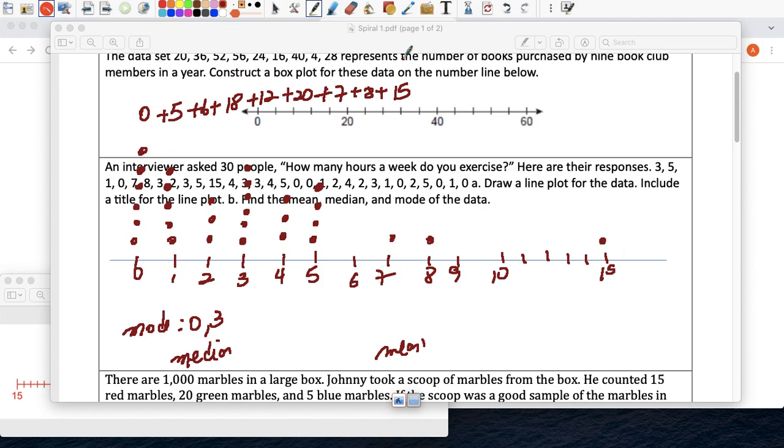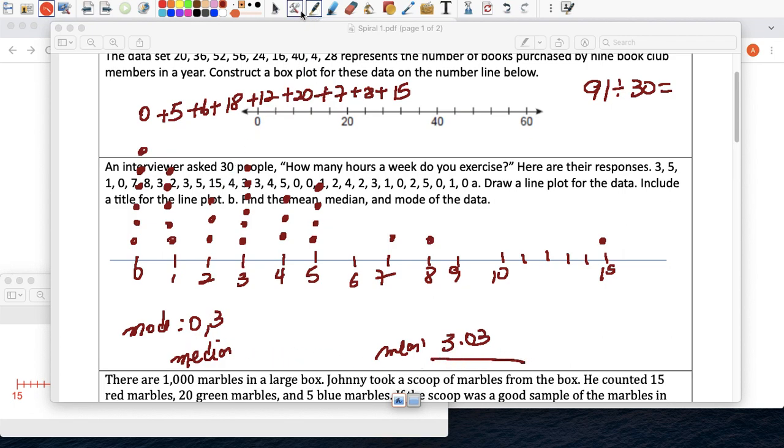So I'm going to add those: 5 plus 6 plus 18 plus 12 plus 20 plus 7 plus 8 plus 15. It gives me 91. So the total is 91, and I'm going to divide by however many circles there are, which is 30. The mean is about 3, and we're going to round it to the nearest tenth.